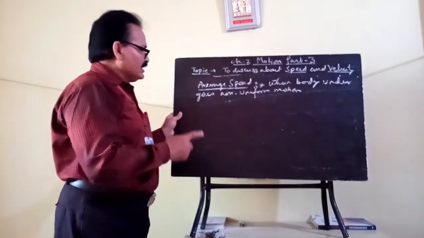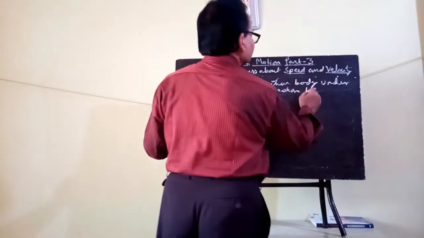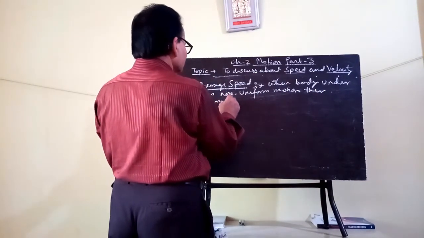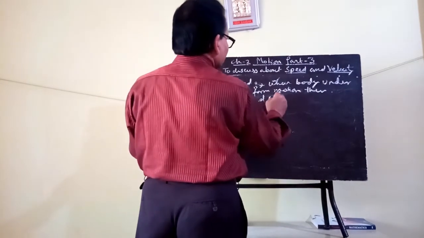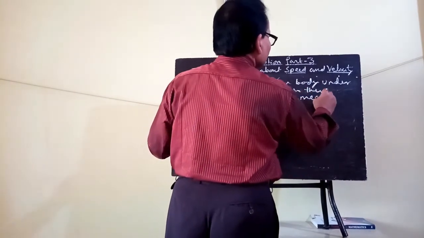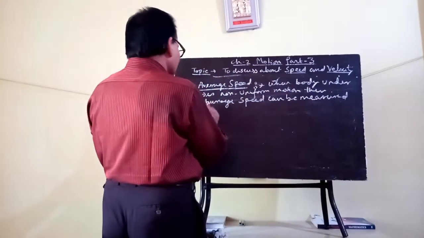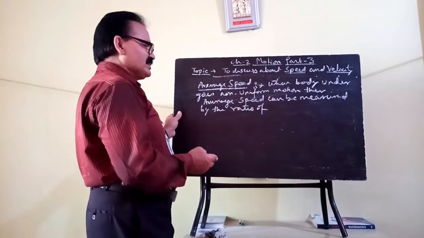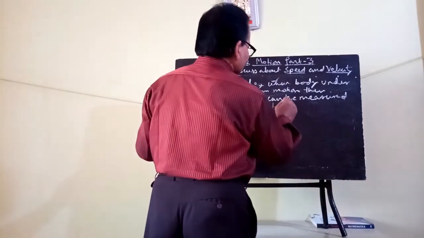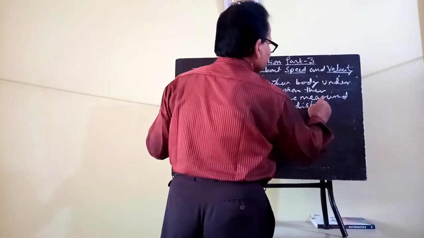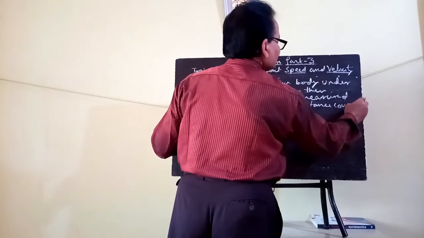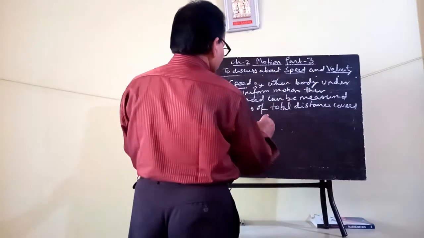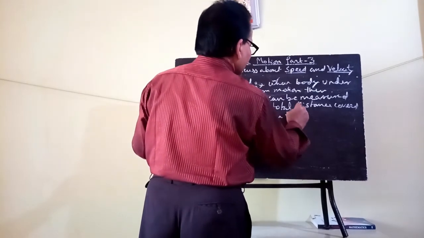When a body undergoes non-uniform motion, then average speed can be measured by the ratio of total distance covered by the body to the total time taken.